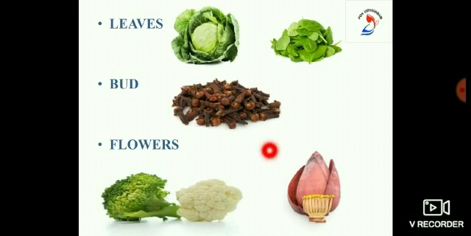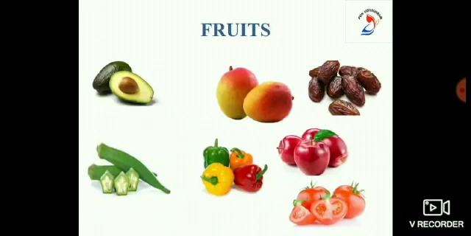The flowers of some of the plants are eaten as food. For example, the flowers of banana plant are eaten as a vegetable in many parts of our country. The flowers of pumpkin plant are also eaten as food. And also cauliflower, broccoli, all these are edible flowers. There are some plants which store food in their fruits. So, we eat the fruits of such plants as food.